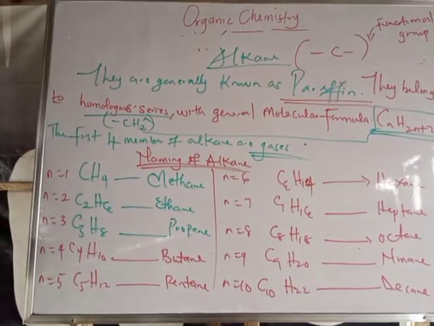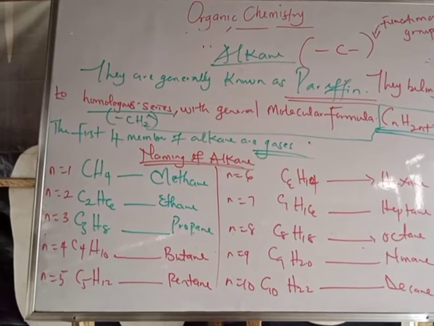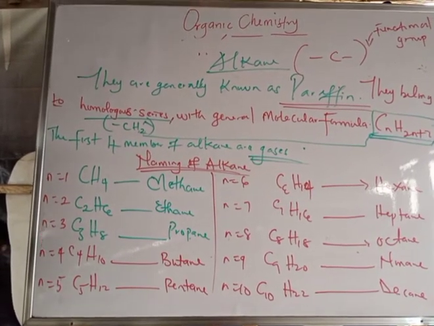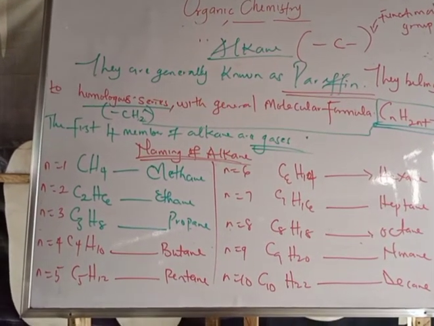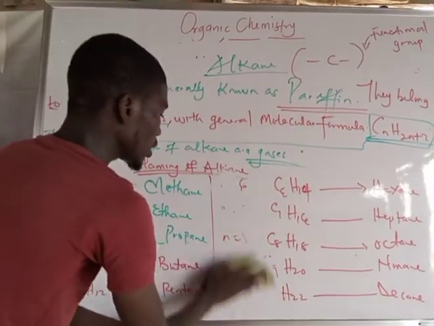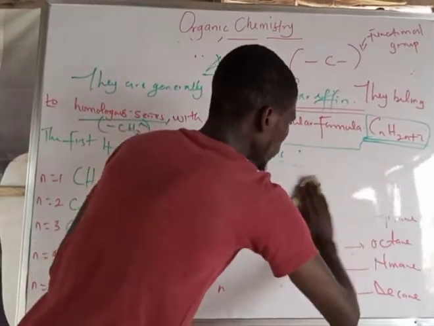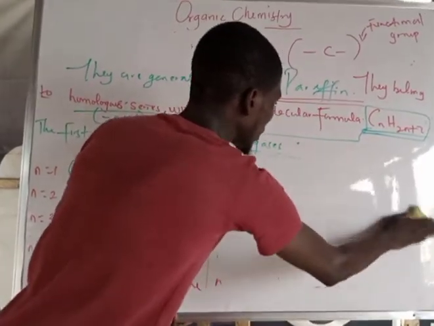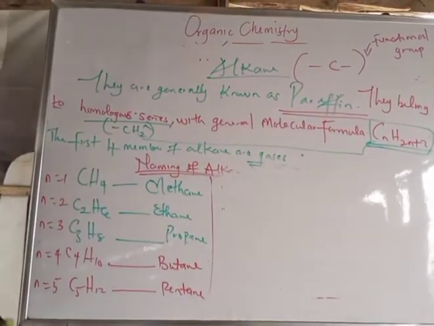So now the next one to pick here is the structural and molecular formula of alkane. I will be making use of methane, ethane, and propane, those three members of alkane. How do we have the structural formula and how do we have the molecular formula?